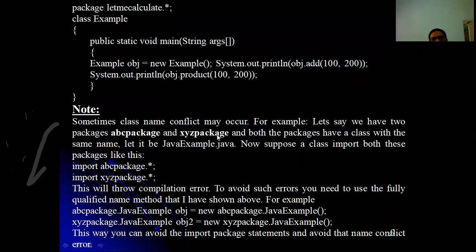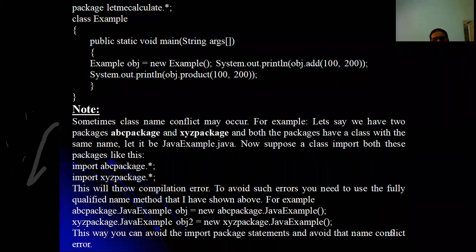In that case, if you are importing both ABC package and XYZ packages in a single program, that throws a compile error. Okay, so which class should it refer to? Java example class is there in both ABC as well as XYZ. So there will be an ambiguity.